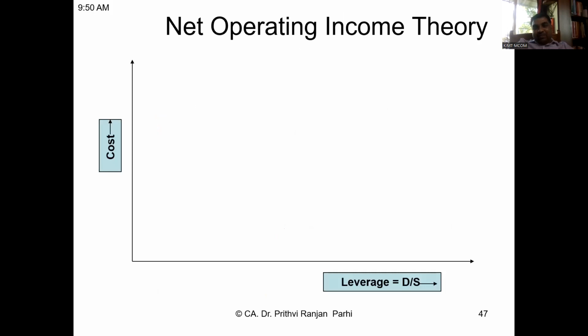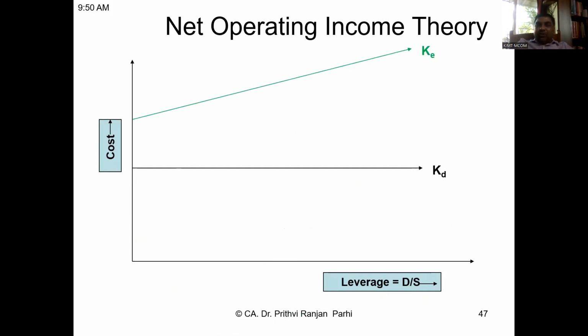Now, this theory says cost of debt will remain constant, irrespective of leverage. If you increase your leverage, increase your debt in the capital structure, cost of debt will remain constant. But cost of equity will go up because equity shareholders will feel the firm is becoming risky. And in this scenario, if you keep on increasing your debt, your overall cost of capital will remain constant. It is not going to come down. That is what the theory says.